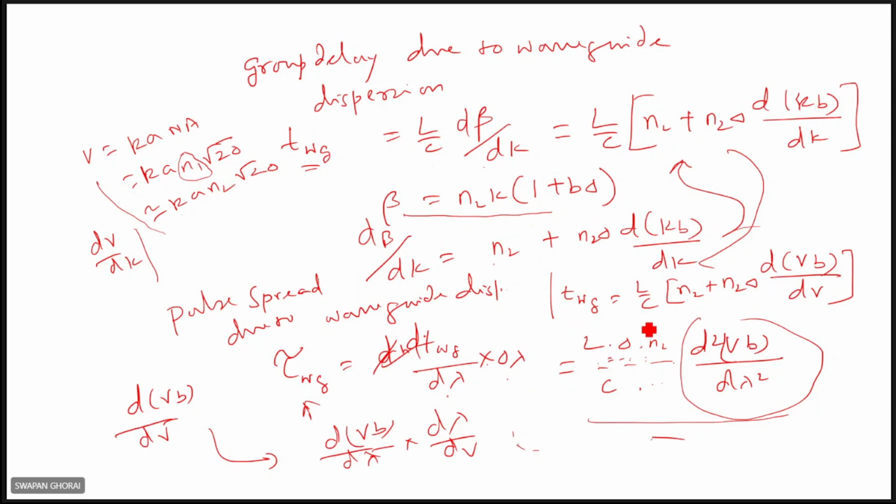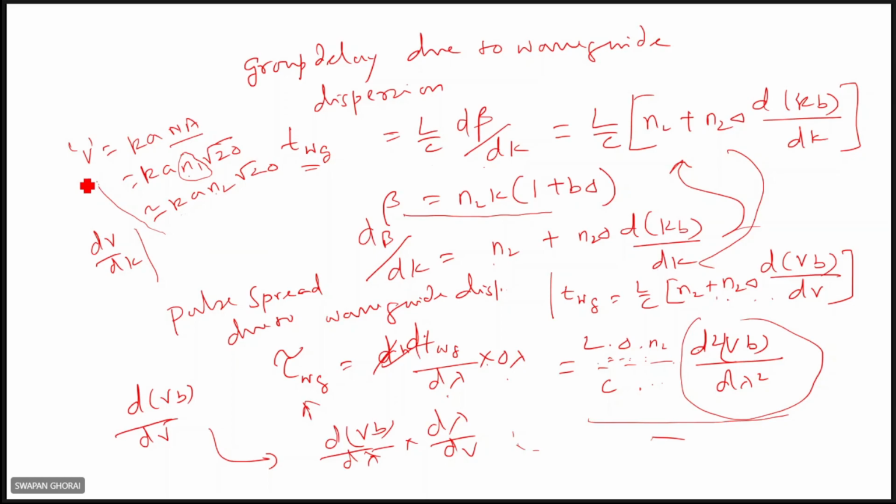In this connection, these expressions can also be expressed in terms of the V number. How is KB replaced by V? V is K a times the numerical aperture, K a n1 root over 2 delta. I mentioned n1 and n2 are almost similar, with very small differences, so n1 is now replaced by n2, because we assumed n2 is independent of lambda. So it is K a n2 root over 2 delta.